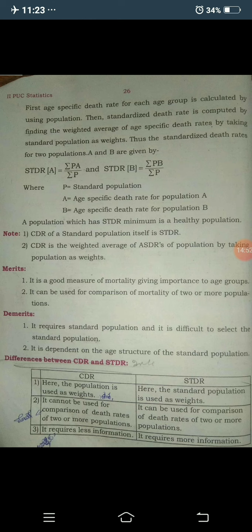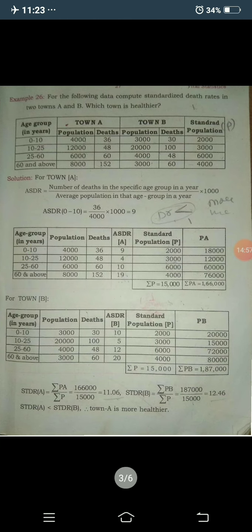So let us move on to the problems. I need to explain the problems given in textbooks, which are solved problems. In that, the first one: for the following data, compute standardized death rates in two towns A and B. Which town is healthier? I have already explained that the standardized death rate is used for measuring whether the given area is healthy or not.